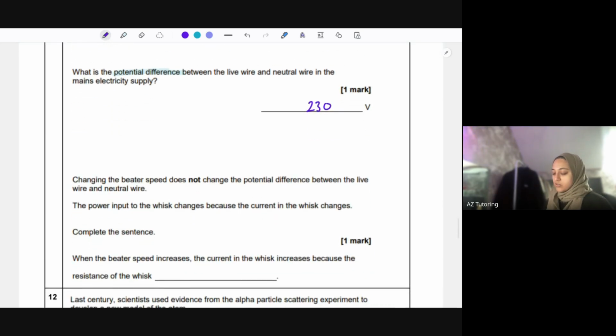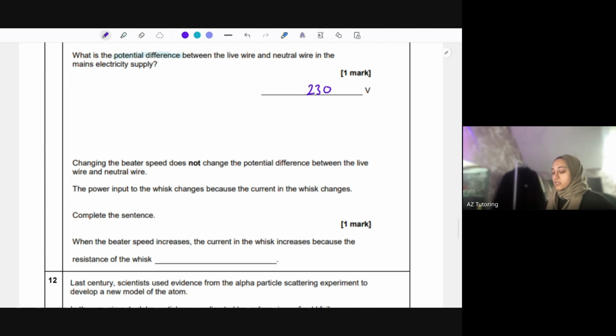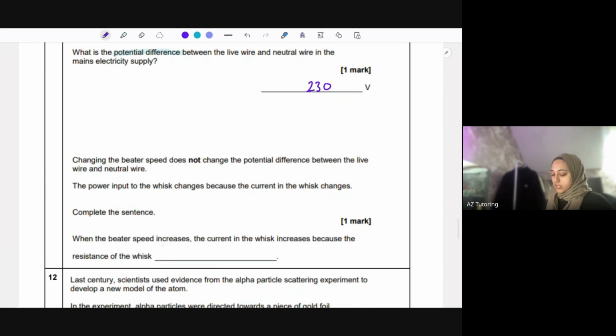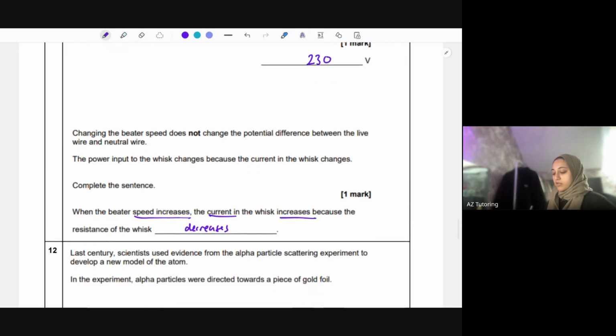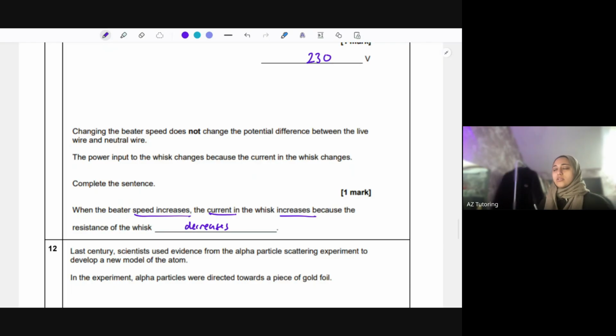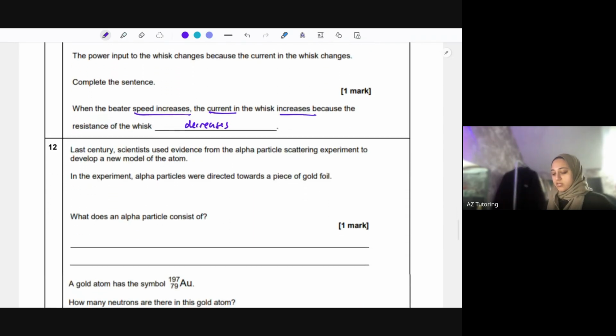Changing the beater speed does not change the potential difference between the live wire and the neutral wire, because that's just the same for every plug that you put in to the mains. The potential difference is the same. The power input to the whisk changes because the current in the whisk changes. So complete the sentence. When the beater speed increases, the current in the whisk increases because the resistance of the whisk decreases. So it's opposite. The resistance is going to decrease when you increase the current, and to get the beater speed to increase, if you want a higher speed, then you're going to have to increase the current because potential difference is staying the same.